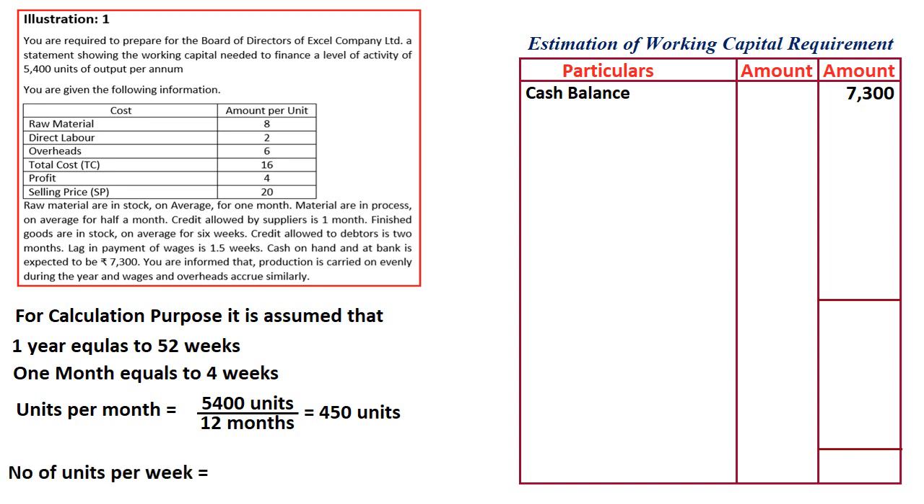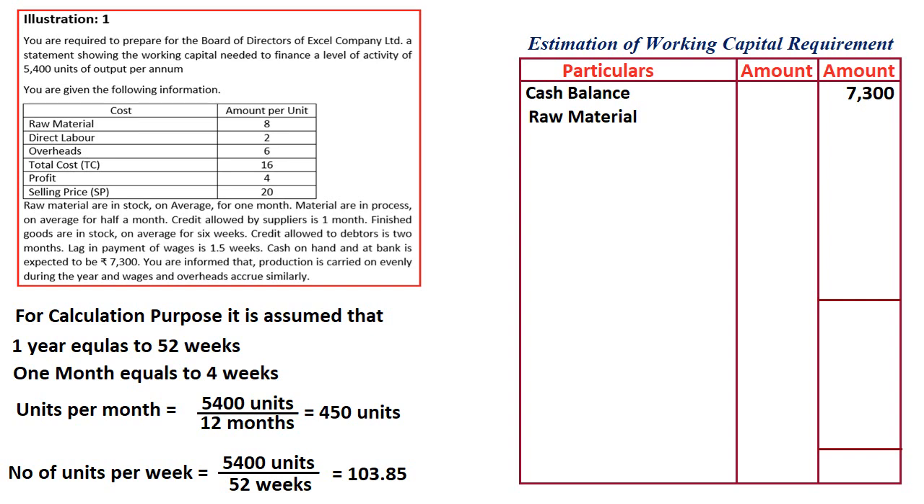Then number of units per week: 5400 divided by 52 weeks. Therefore we are making 103.85 units per week. So these are the basic assumptions and calculations. First we will do assumptions. Once it is done, we will proceed with the estimation of working capital, because cash and bank balance is directly given, we have written. So the next item is raw material.